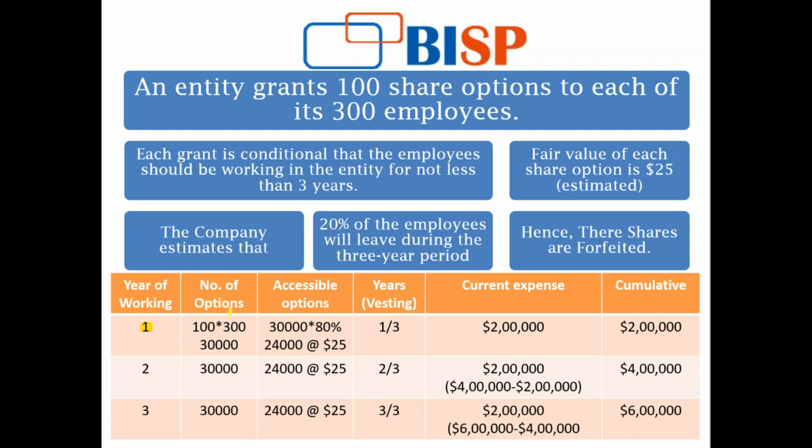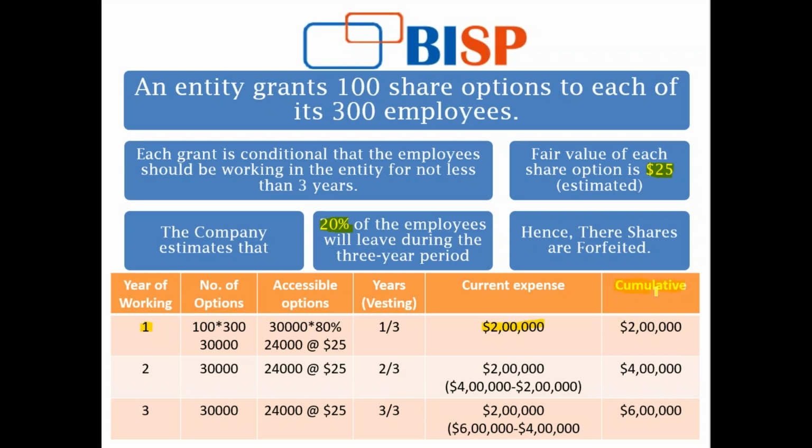Now let's start with the number of options that will be exercised. Actually, it is 30,000, that is, 100 share options given to each of the 300 employees. Exercisable options will be 80%, the reason being 20% of my employees will leave the company in the next 3-year period. And I've been given a $25 fair value for each share option, estimated by the company. So in the first year, I will divide by 3 because it is spread over the 3-year period. So current expenses, $2 lakh.